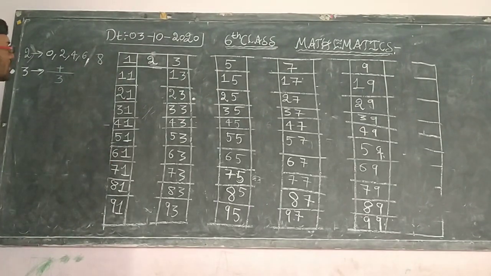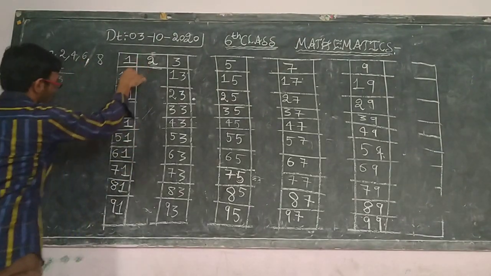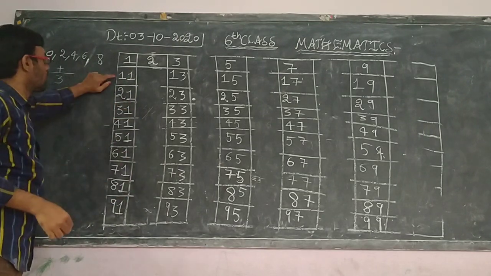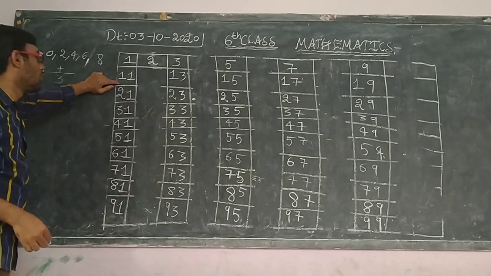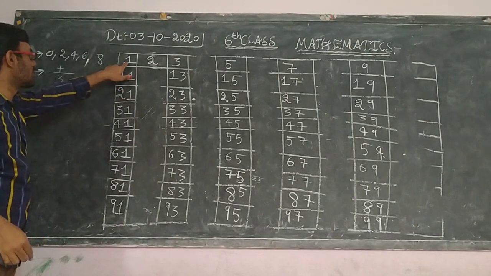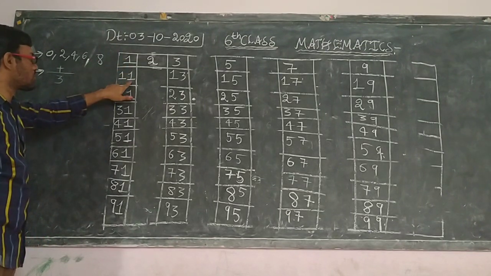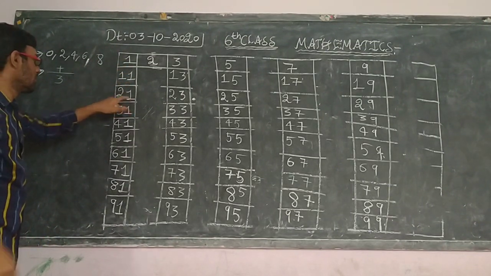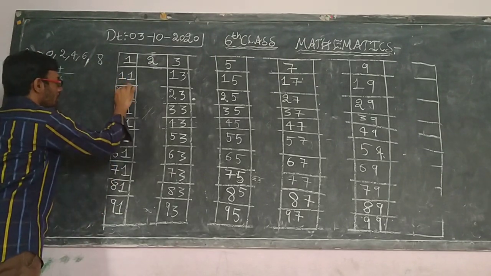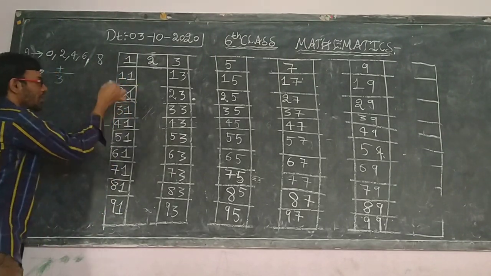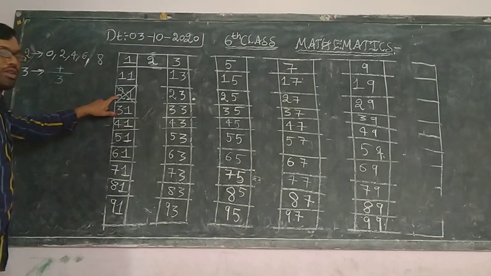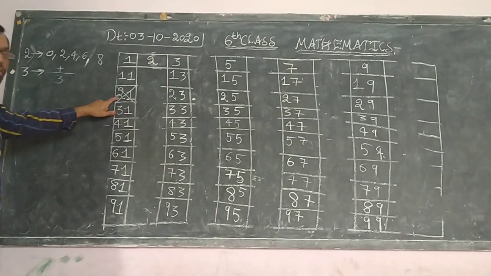So first see, children, in this line you are supposed to add the digits. This is a single digit, no need. 1 plus 1 is 2. Next, 2 plus 1 is 3. So this is a multiple of 3. This is divisibility of 3, so that's why I have crossed it.